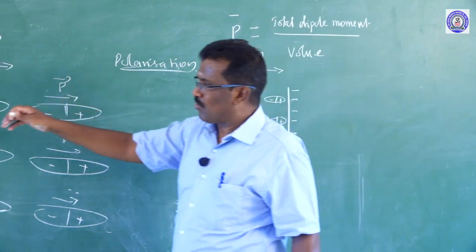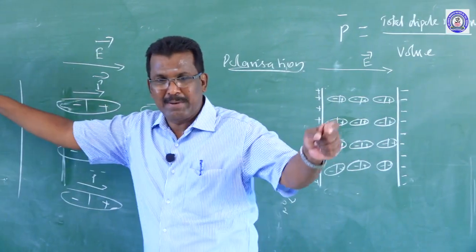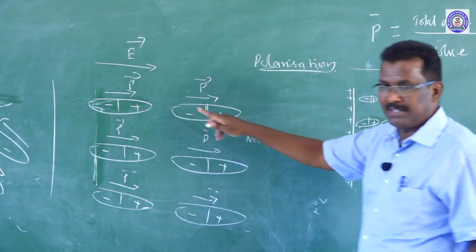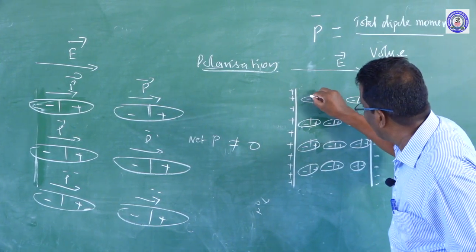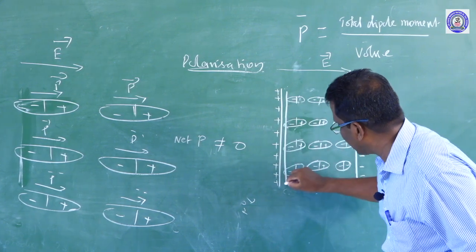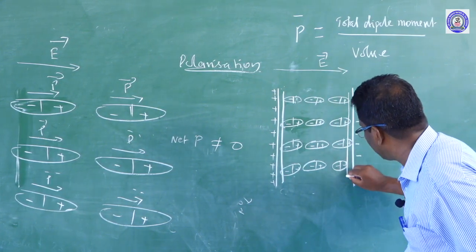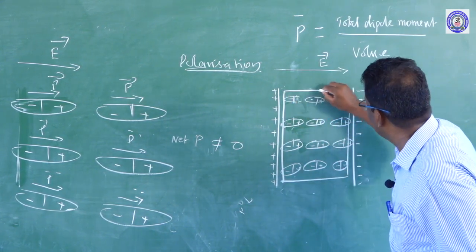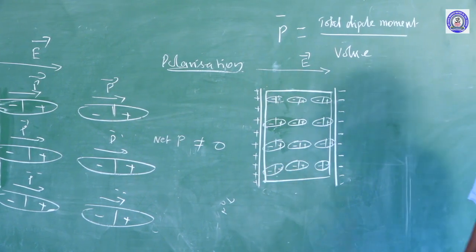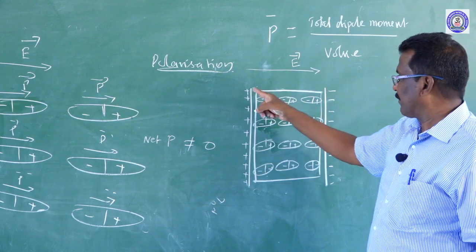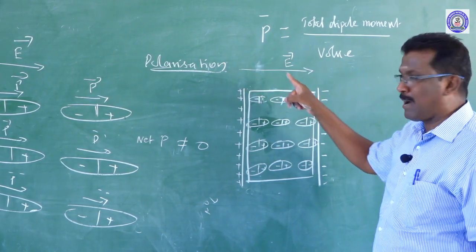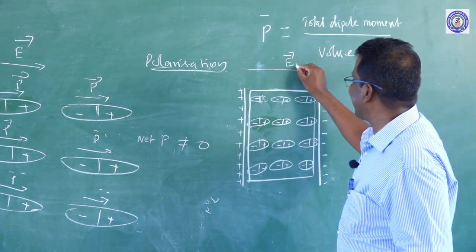When the electric field is not applied, they are oriented randomly. When the electric field is applied, they align only in a particular direction. So it is a dielectric slab, introduced between the plates. All the molecules are oriented in only one particular direction. The electric field acting from the positive terminal to the negative is the applied electric field, that is, the external electric field.